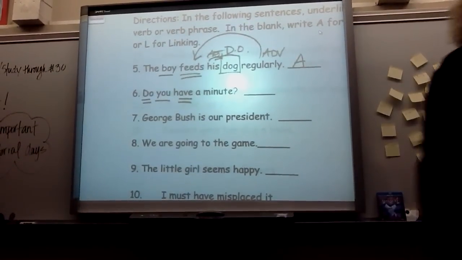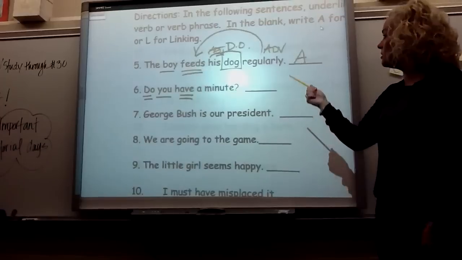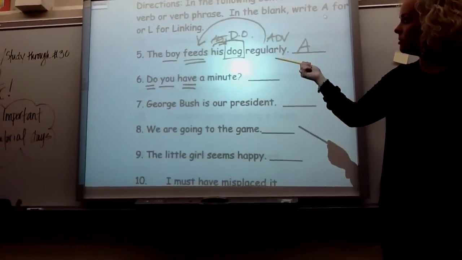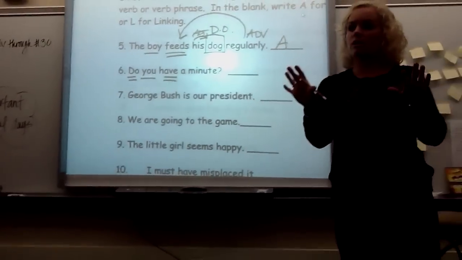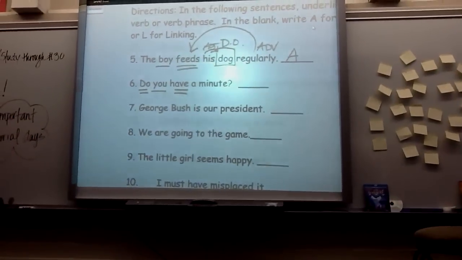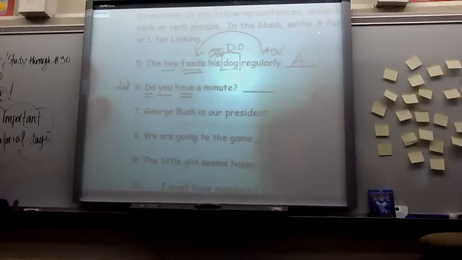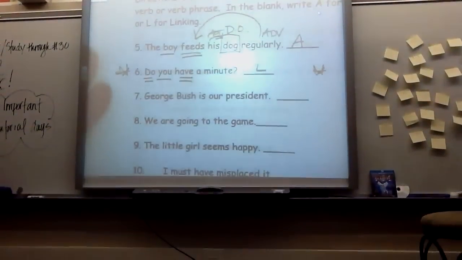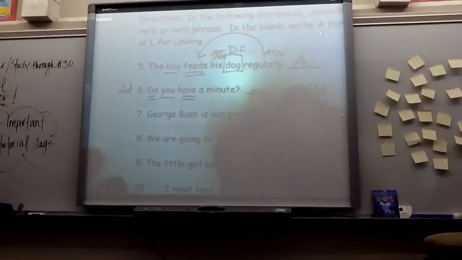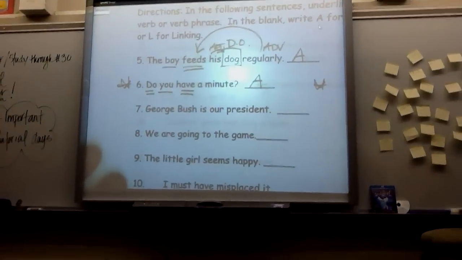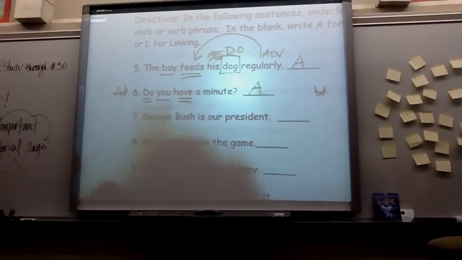I don't know why we want to make it linking, except that maybe because sometimes it's used as a helping verb, you've decided that it's a linking verb. Have is action. Star it. Star that one right now. Have is not a linking verb. Have is an action verb. You've got to remember that. So, do have what?